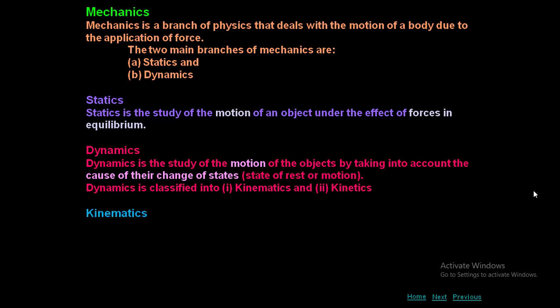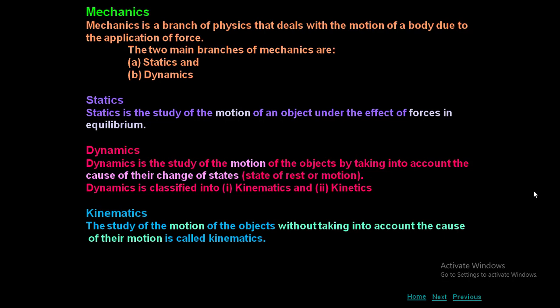What is kinematics? The study of motion of objects without taking into account the cause of their motion is called kinematics. Generally, your motion in a straight line comes under kinematics alone, because nowhere else you are going to talk about a term called force.